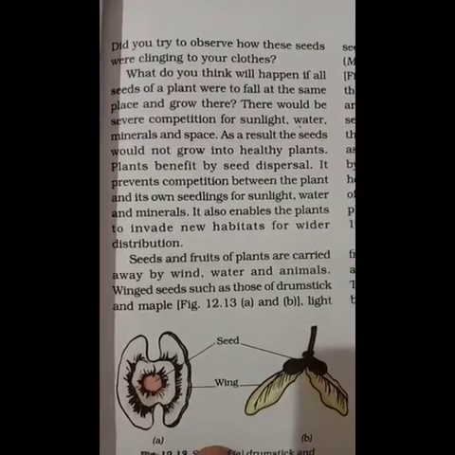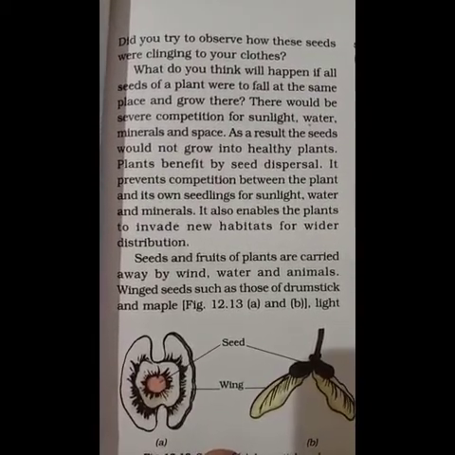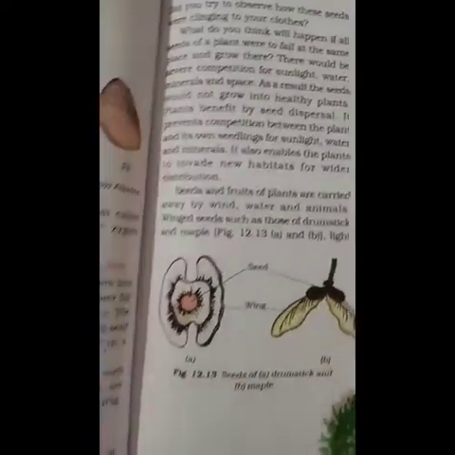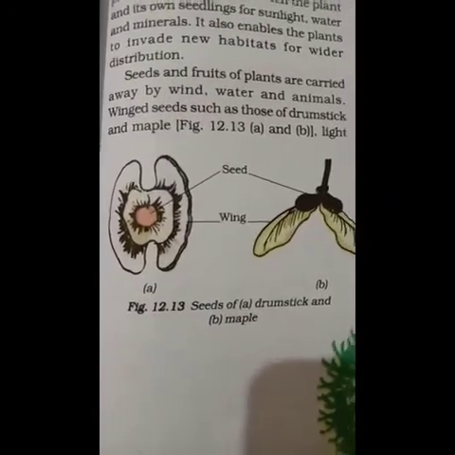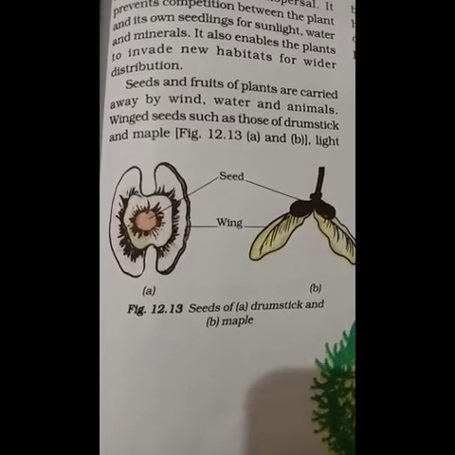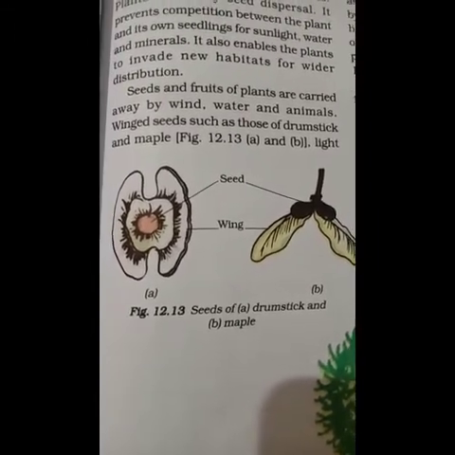Here we have particular seeds, that is winged seeds, such as those of drumstick and maple. Here you can see the seeds of drumstick and maple. They easily spread. They are easily dispersed because they are very light in weight.